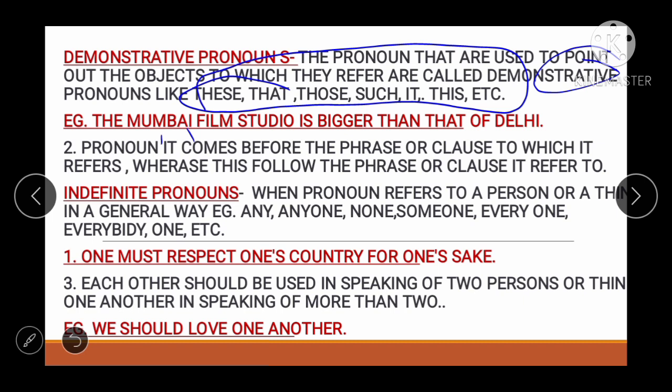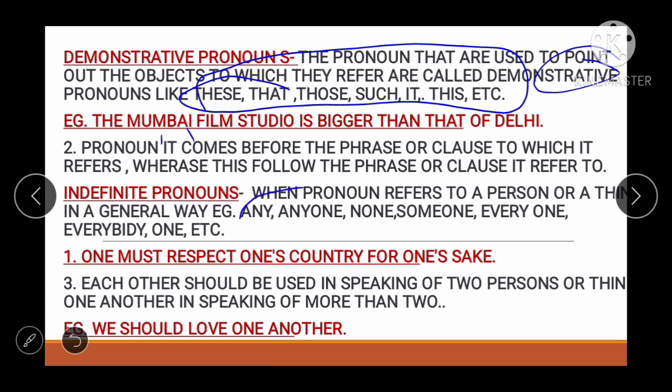So what does it mean? It means that whenever phrase or clause are there, we will use it, not this. Okay, it is a good day. Okay, this will be the correct one according to the demonstrative pronoun. Okay, so now next pronoun is indefinite pronoun. As the name indicates, when a pronoun refers to a person or a thing in a general way, okay, in a very general way, it is known as indefinite pronoun.